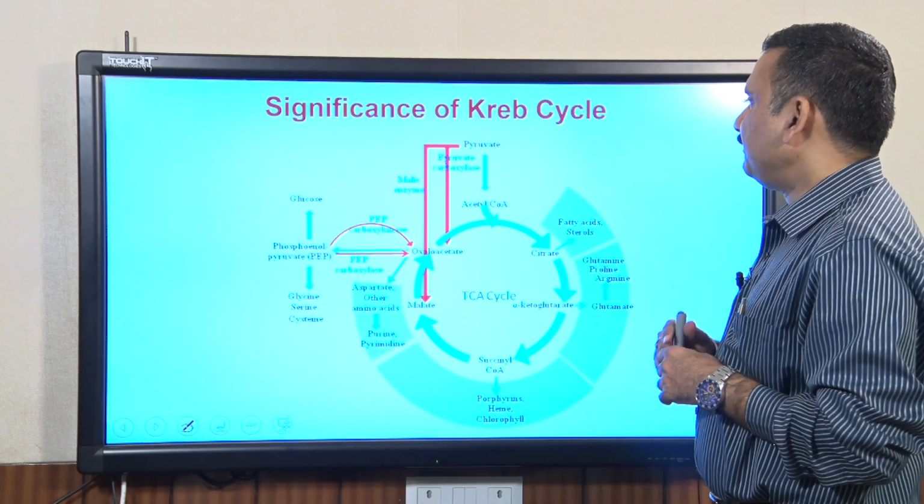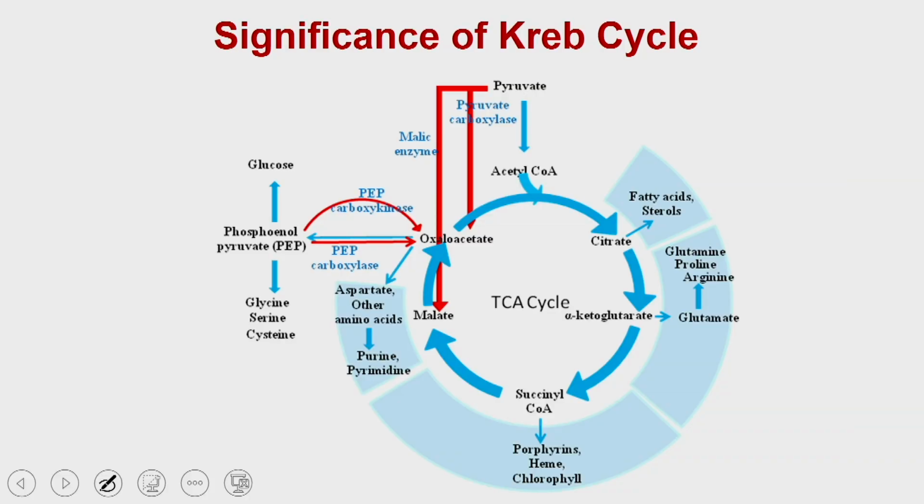As you can see, the Krebs cycle receives the pyruvate from glycolysis, and the pyruvate is converted into acetyl CoA, and this acetyl CoA enters into the Krebs cycle and is processed with the help of several intermediates. With these intermediates it produces the reducing equivalents as well as free energy in the form of GTP. And what you can see now is the oxaloacetate.